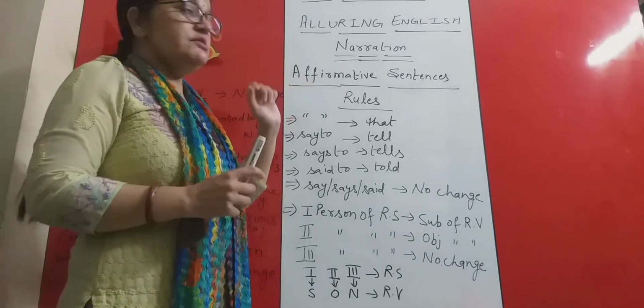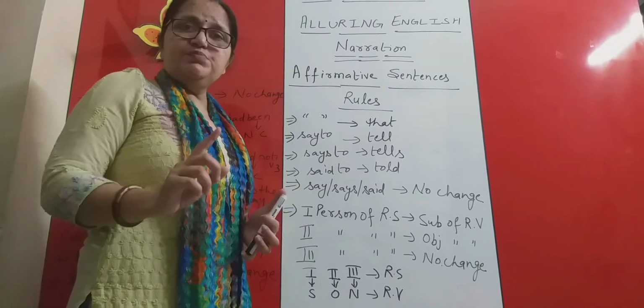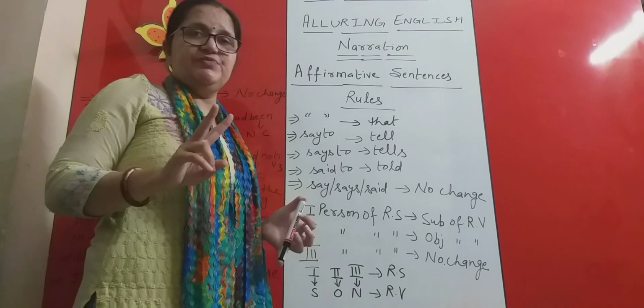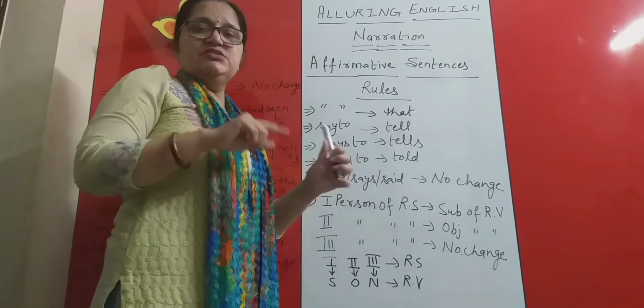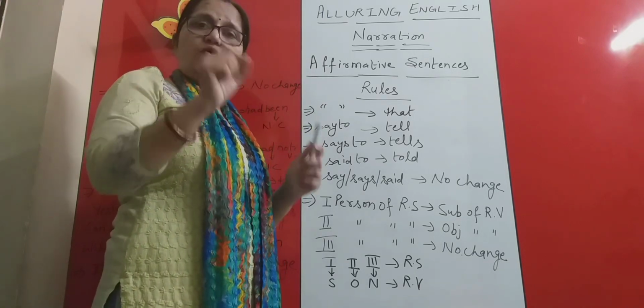Now, the rules say, as you all know, that a direct speech is basically an amalgamation of two types of sentences. One is the reporting verb, the second is the reported speech, and the reported speech is put within quotes.